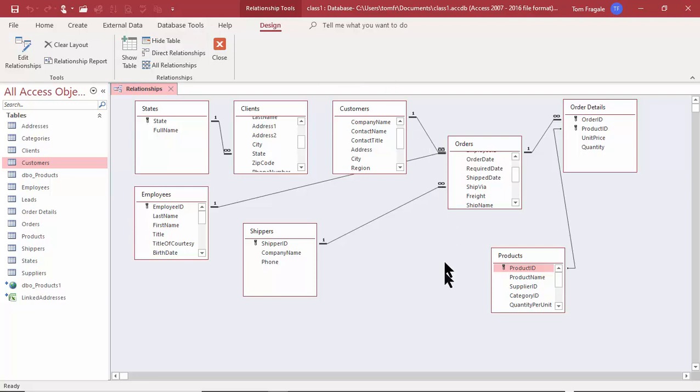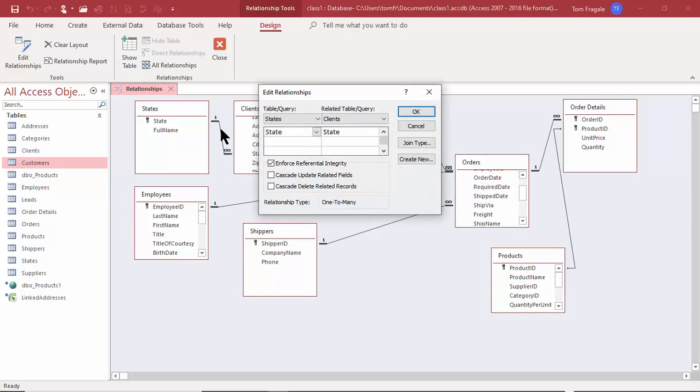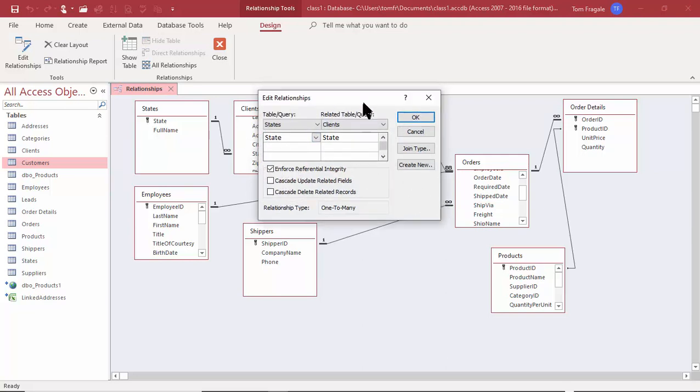And then we'll be back on this window. So you can move the boxes around if you wanted to so that the lines don't cross over. Now I can double click on that line, and it brings us back to this screen. So you can make your changes as you need to.